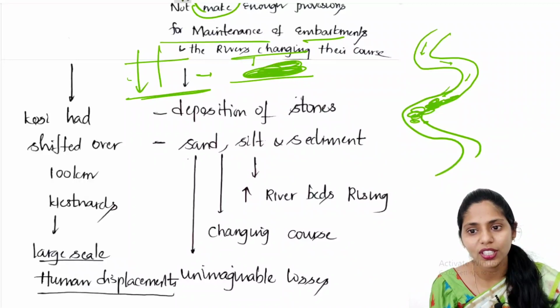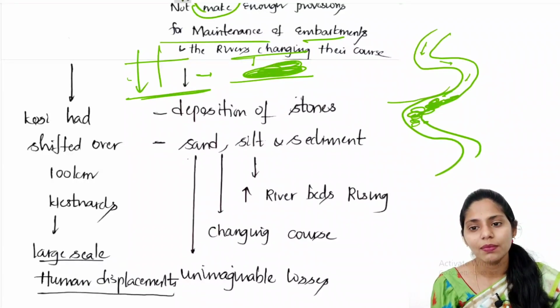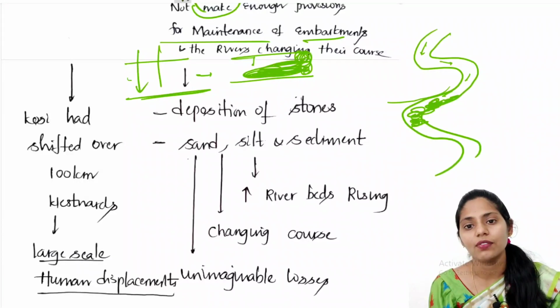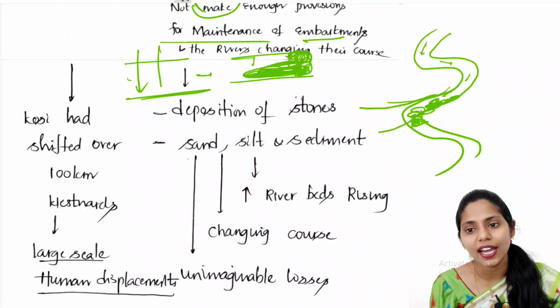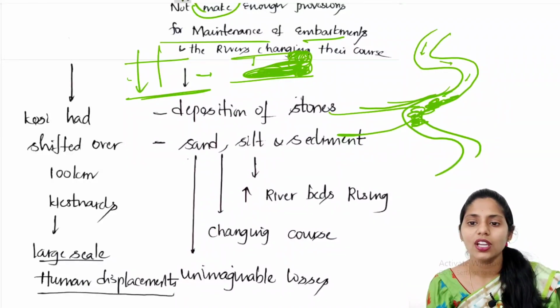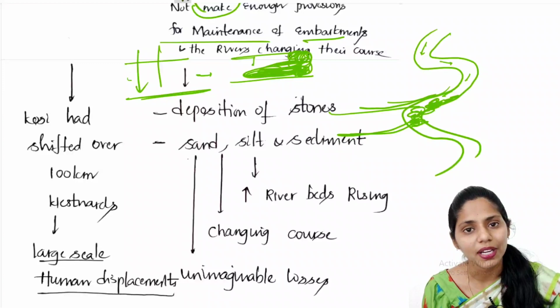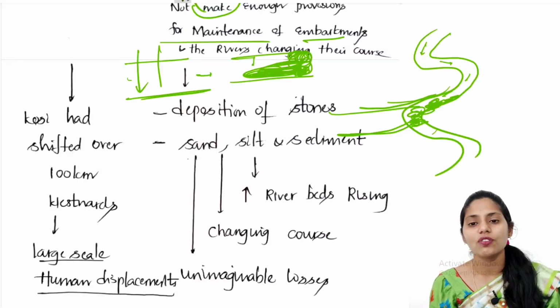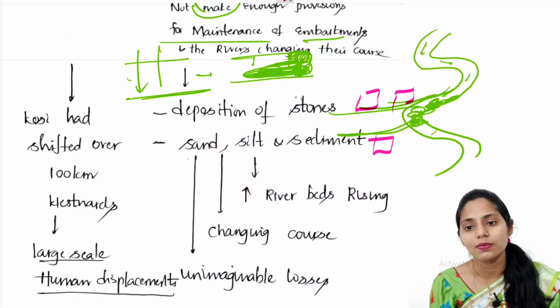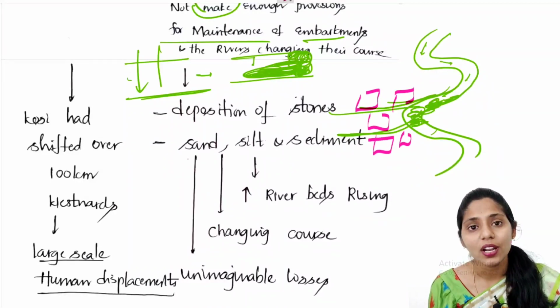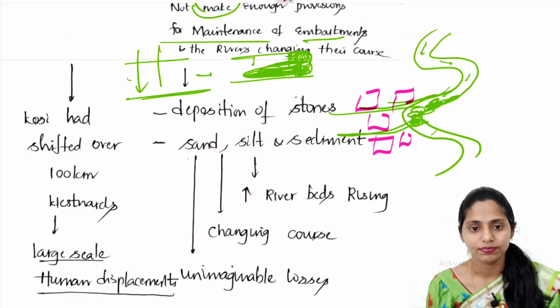Because of this, overflowing is seen here. If entire sediments brought by the river are deposited like this, the river will move in another direction. In this way the course of the river changes. Whenever the course of the river changes, the houses and attachments already present here will see inundation.